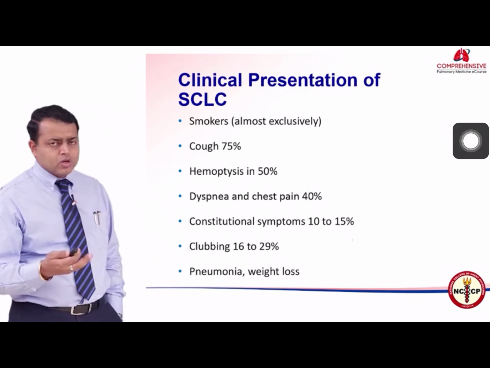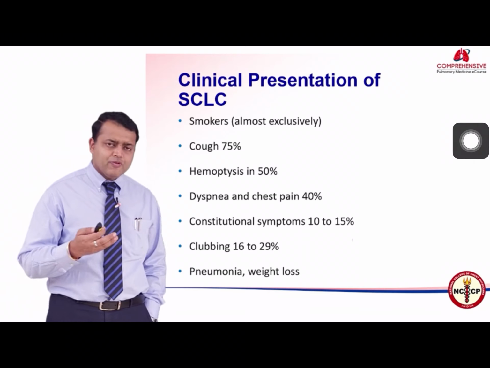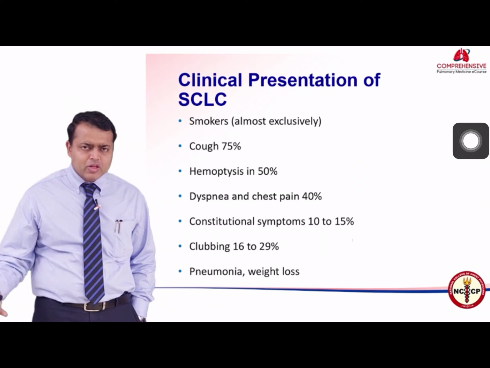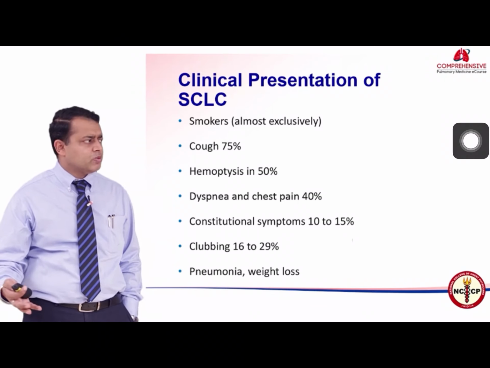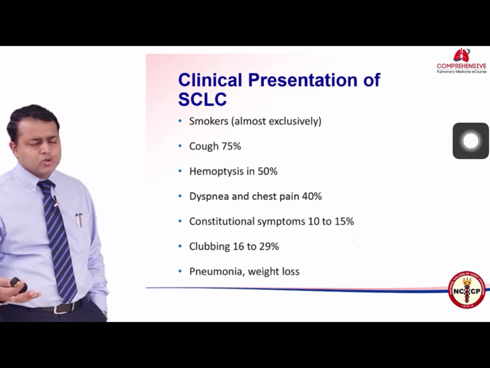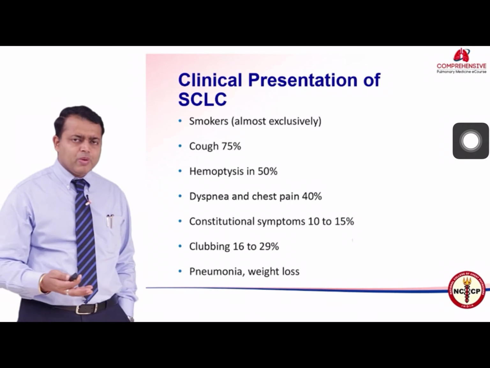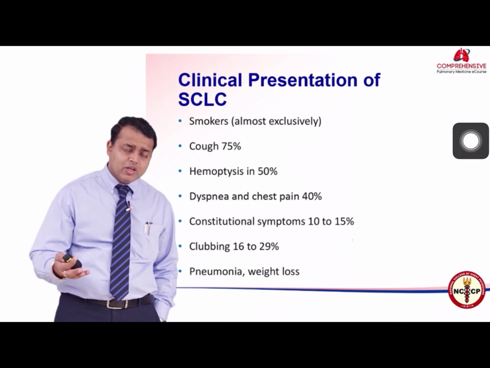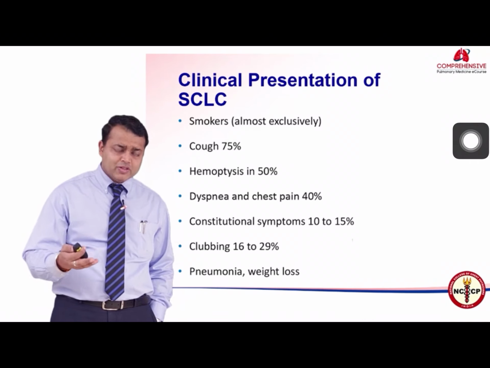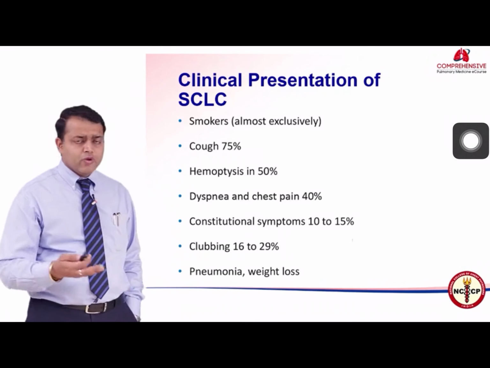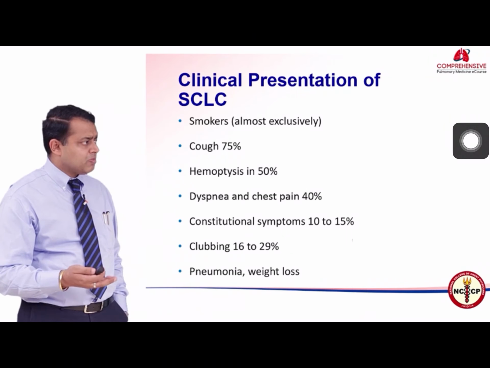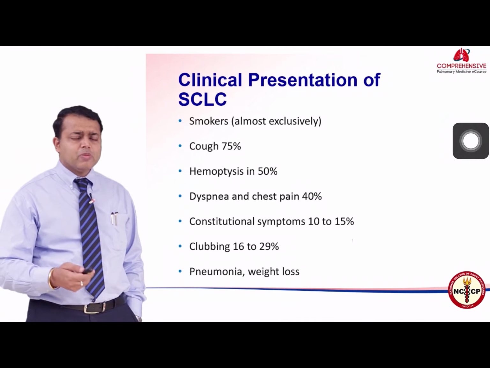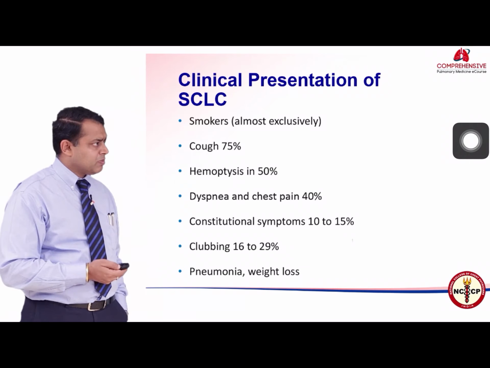Cough is seen in about 75%, hemoptysis in 50%, dyspnea and chest pain in 40%. Depending on where the disease lies, the symptoms may differ from patient to patient, but these are the most common symptoms as you see over here. The constitutional symptoms may be related to paraneoplastic syndromes such as hyponatremia, which is quite often seen in these patients as a result of SIADH. So these symptoms may account for the diagnosis in 10 to 15% of the patients. Clubbing, pneumonia because of obstructive symptoms, and weight loss are some other symptoms commonly seen in lung cancer patients.